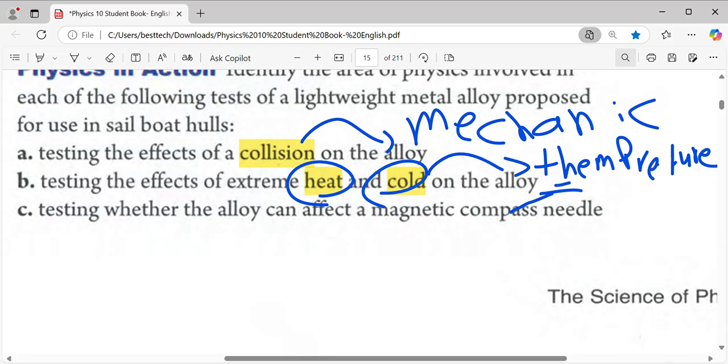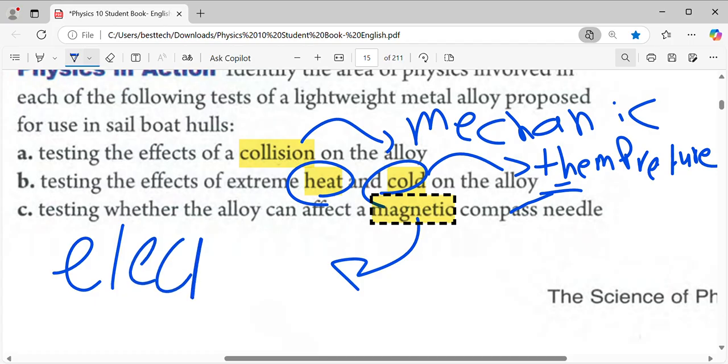Okay, the last one, testing whether the alloys can affect a magnet, guys. Magnets. Look, because of the magnet, it's electromagnetism. By this word you can get the answer. So it's magnetism.